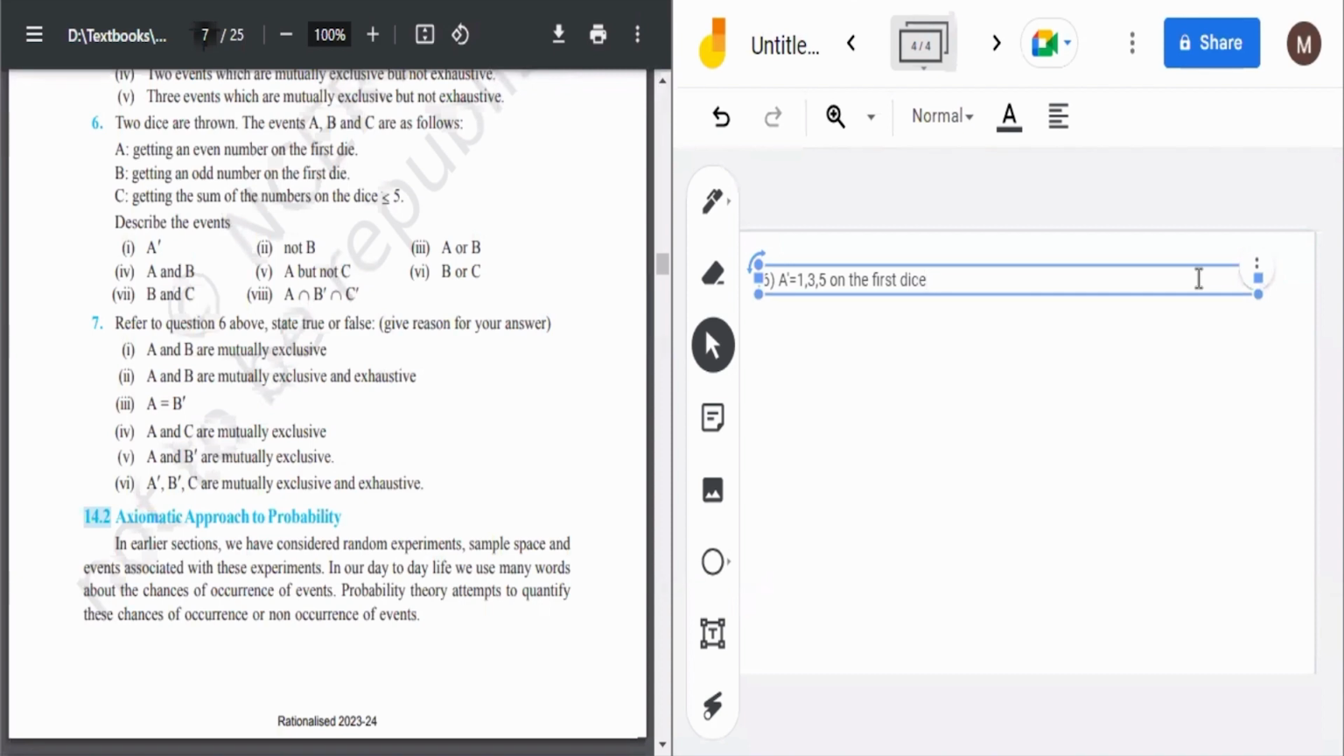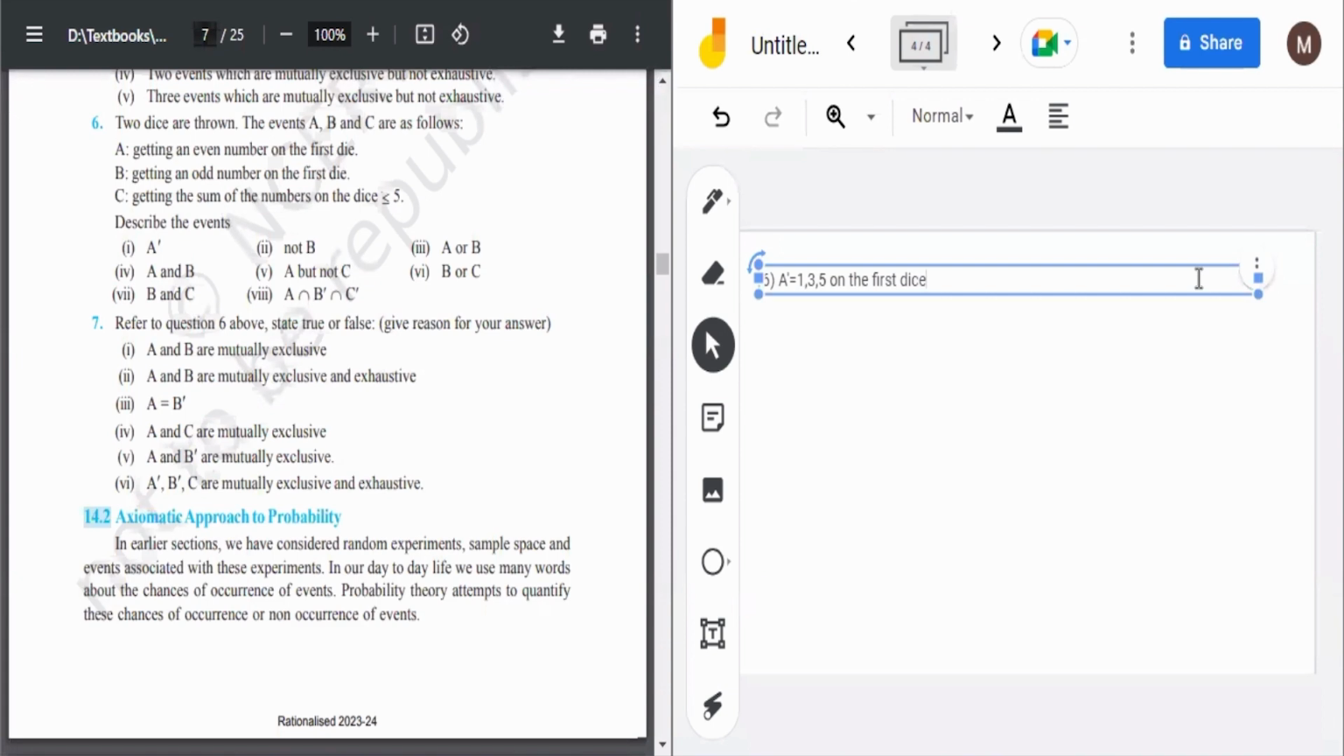A and B is intersection type of thing. मतलब जो A में भी है और B में भी हो. So A and B is a null set, because it is not possible that a number which is even can also be odd. So A and B is a null set. A but not C is same as A minus C. मतलब जो A में है लेकिन C में नहीं है. कोई भी even number odd number नहीं हो सकता. So A minus C is nothing but A only.